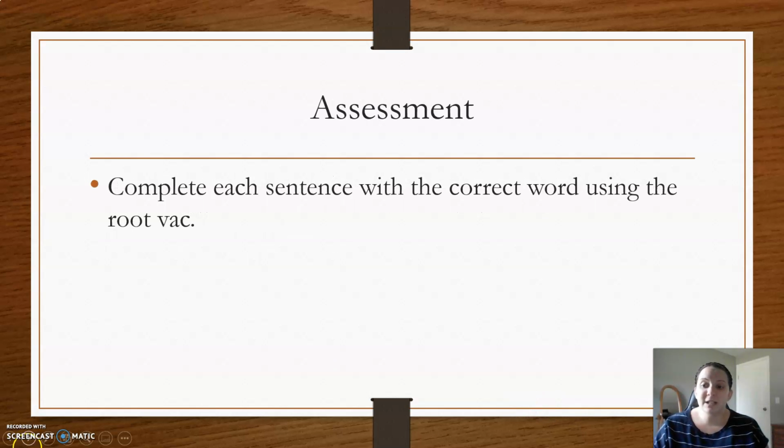So your assessment for today's lesson is to complete the sentence with the correct word using the root vac in it. And we will see everyone in our next lesson.